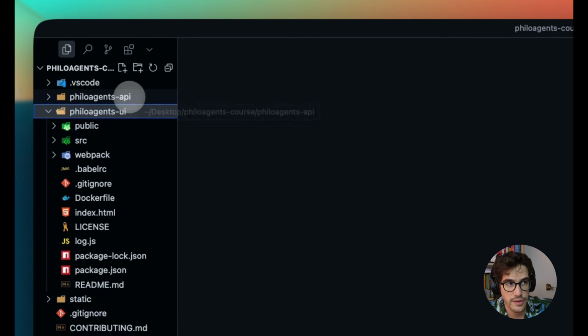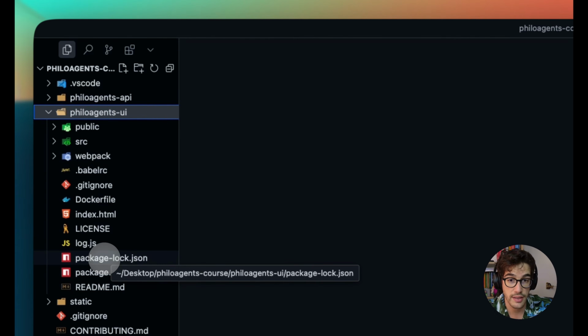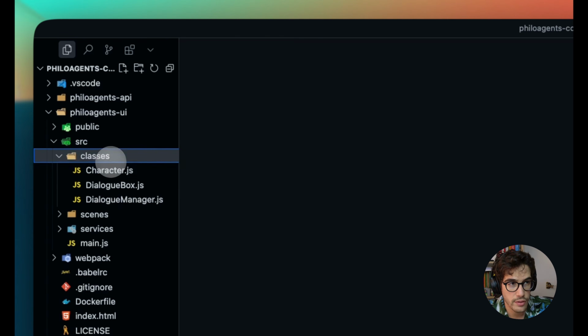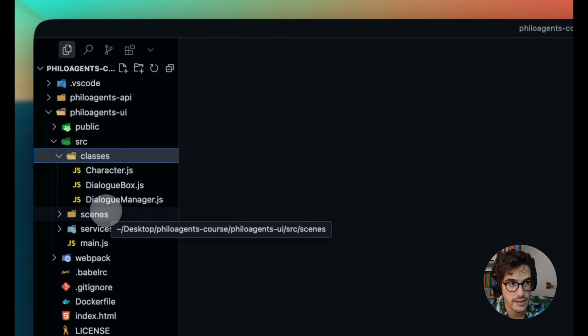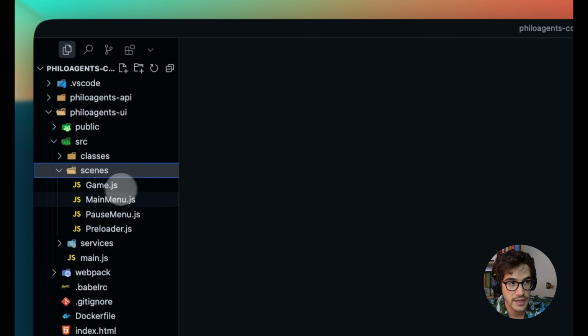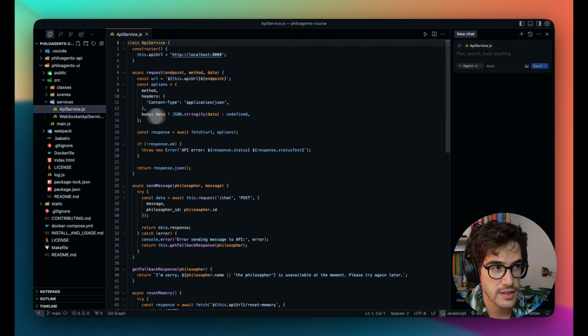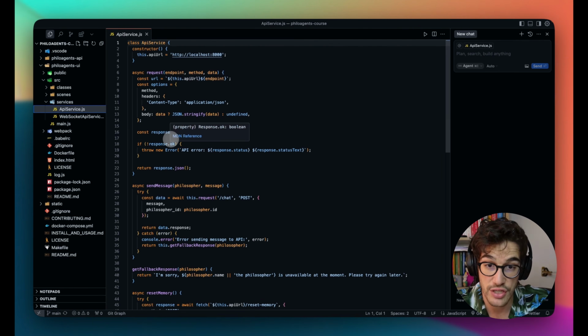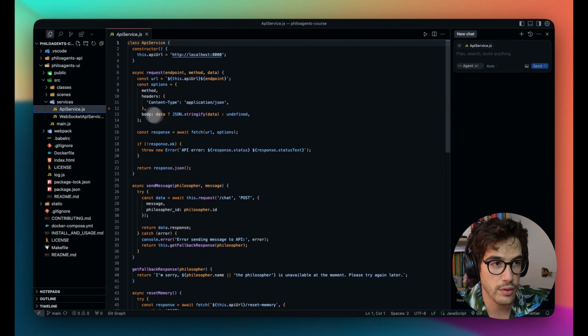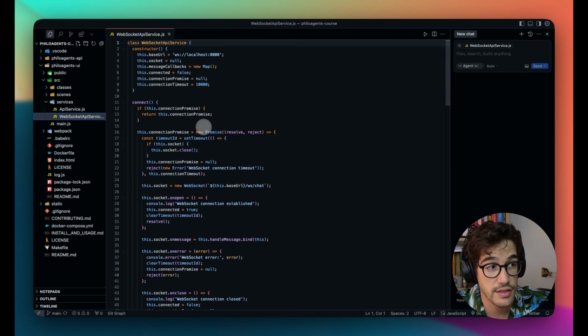If you get inside the PhiloAgents UI, for example, you will see that it is in itself a Phaser project containing a lot of code related to the different classes that are going to be part of the game UI, the scenes, all the different scenes like the game scene, the main menu scene, etc. Everything in JavaScript, and all the different services for the API connection with the agentic backend. All right. This is for regular HTTP requests, and this is for the WebSocket connection that we are going to cover when we implement all the FastAPI application.